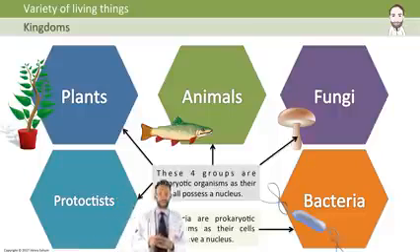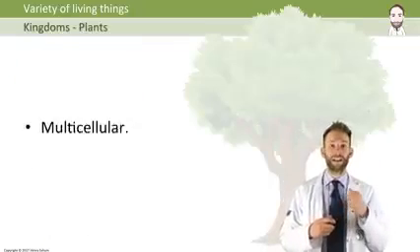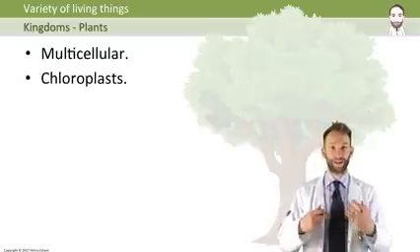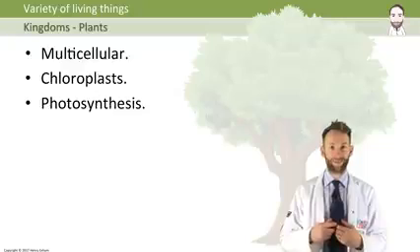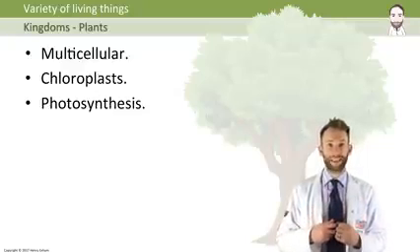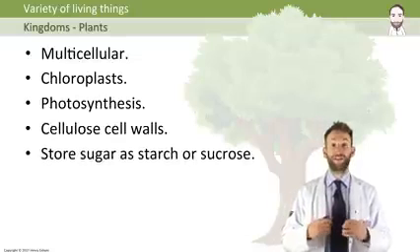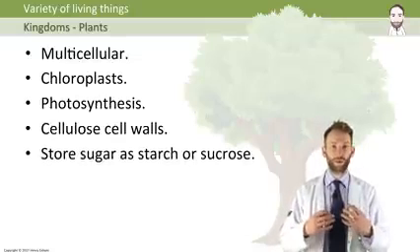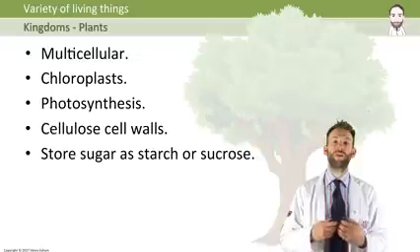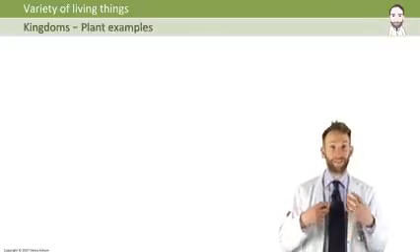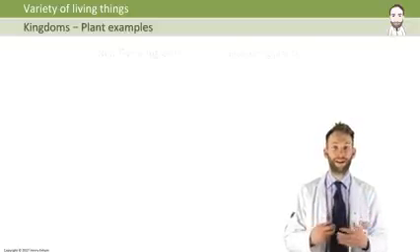So let's start off with plants. Now, plants are multicellular. Their cells contain chloroplasts and therefore they can carry out photosynthesis, making their own food, what we call autotrophic. They also have cell walls which are made of cellulose and they store their sugar as starch or sucrose. Now you can further classify plants into smaller and smaller subgroups, but one of the biggest determining factors about what group a plant fits into is whether it flowers or not. So you've got non-flowering plants and flowering plants.